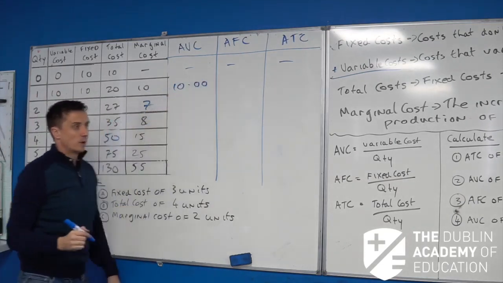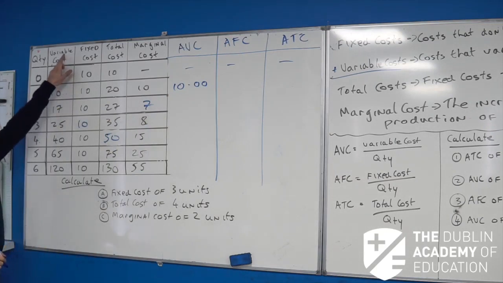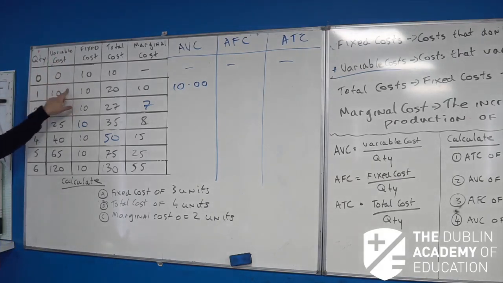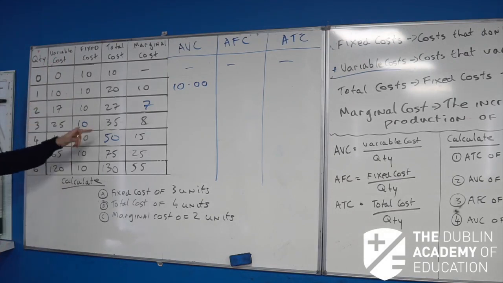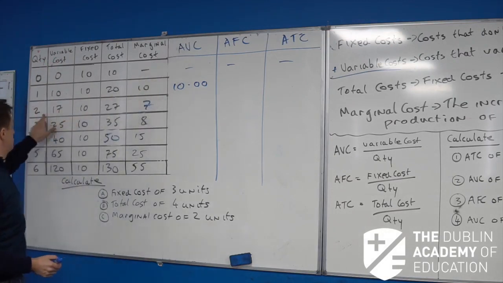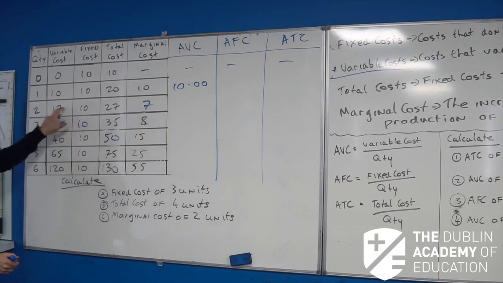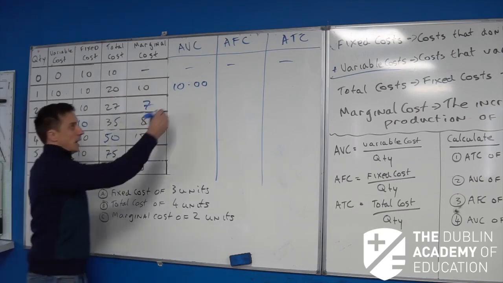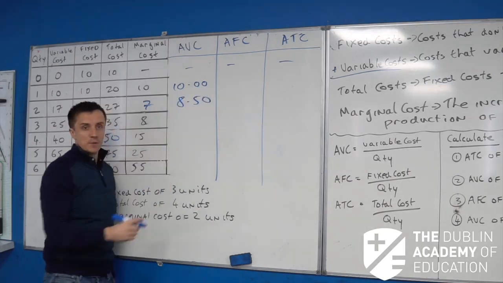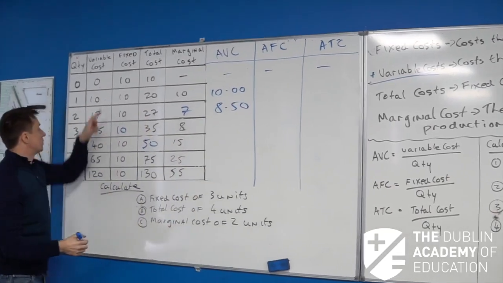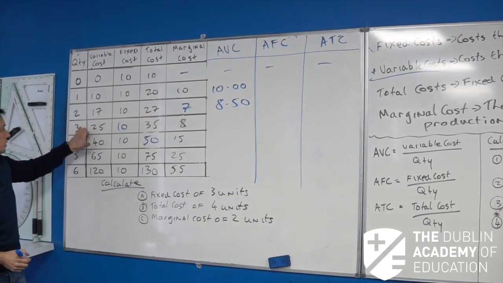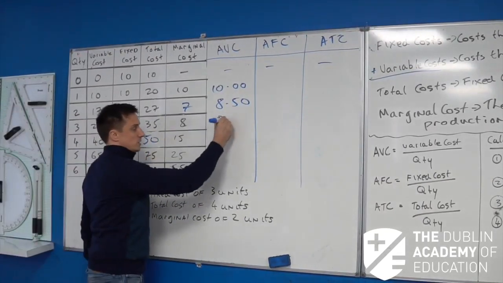So remember again the formula, guys, for average variable cost, it's just variable cost divided by our quantity. So what's the average variable cost of making 1 unit? Variable cost is 10, divided by 1, that's going to give you €10. Next thing then, what's the average variable cost of making 2 units? Remember the formula, it's variable cost divided by the quantity. So 17 divided by 2, that will give me 8.50. And so on, you get the idea. So variable cost 25 divided by 3, that's going to give you 8.33.